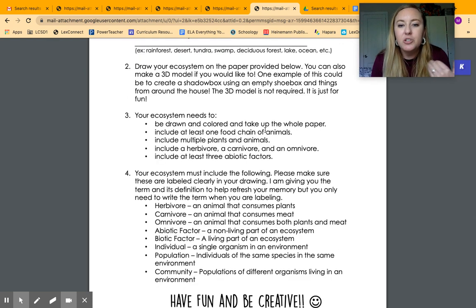And then you need to make sure you do have all of these things included. So it needs to be colored and take up the whole paper. It needs to include at least one food chain of animals. You need to have multiple plants and animals. You need to have an herbivore, a carnivore, and an omnivore. If you forgot what those things are, down here it explains what those things are. Make sure you have at least 3 abiotic factors, also explained down here.